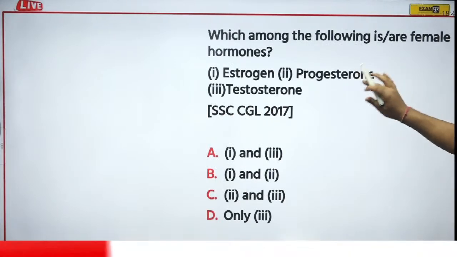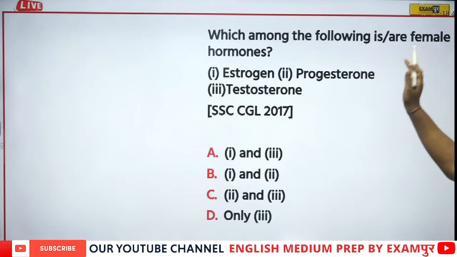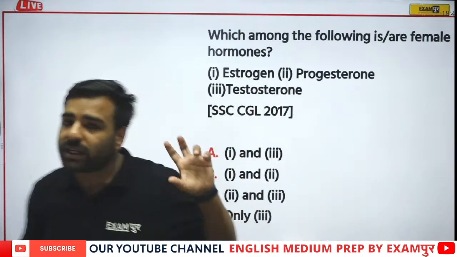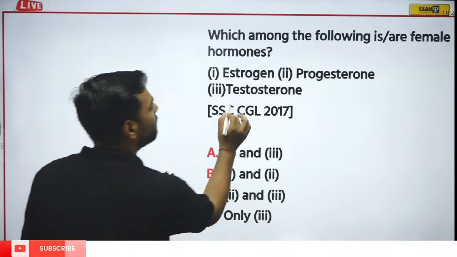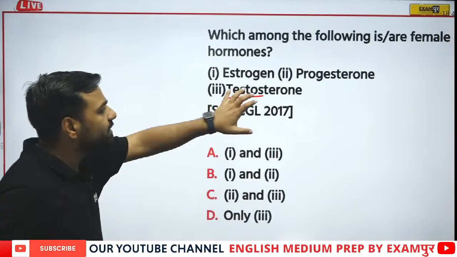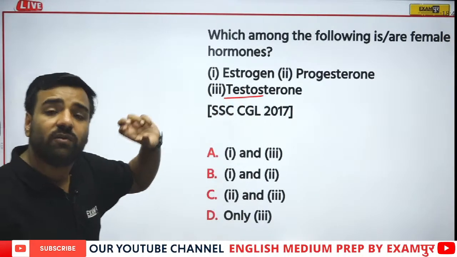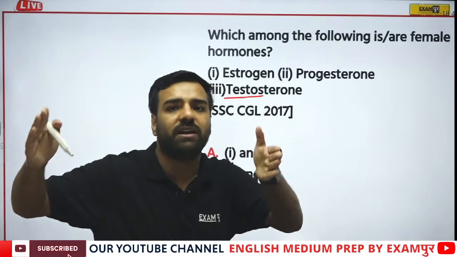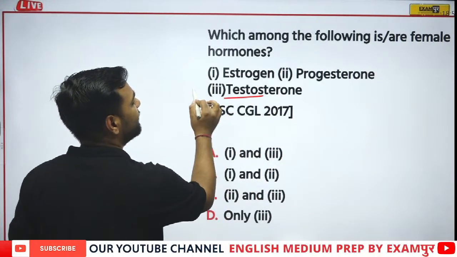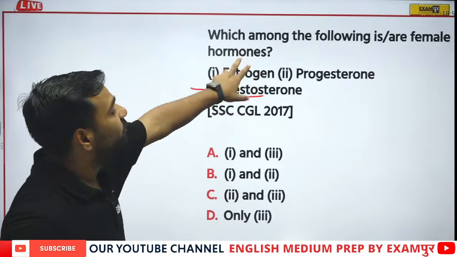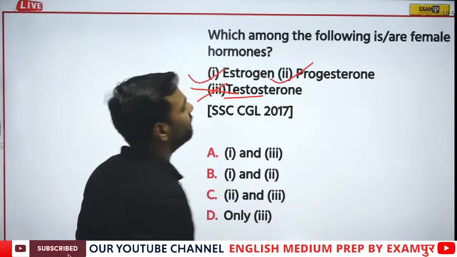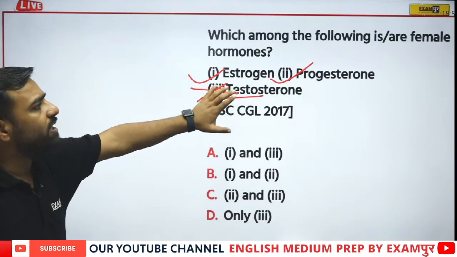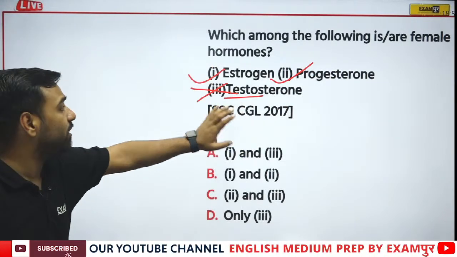Next, which among the following is or are female hormones? We have taken this example again. What we have discussed, if I talk about testosterone, this testo, we can relate it with the testes. That is the part of male. So it's very obvious it is not going to be the female hormone. Now what is left? Estrogen and progesterone. We have discussed estrogen and progesterone are the female hormones.